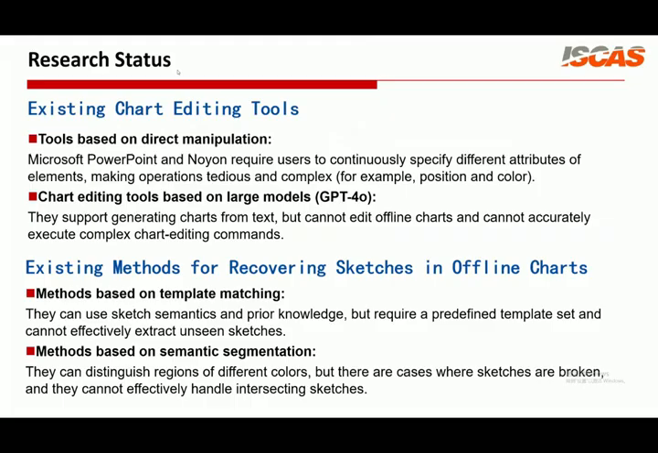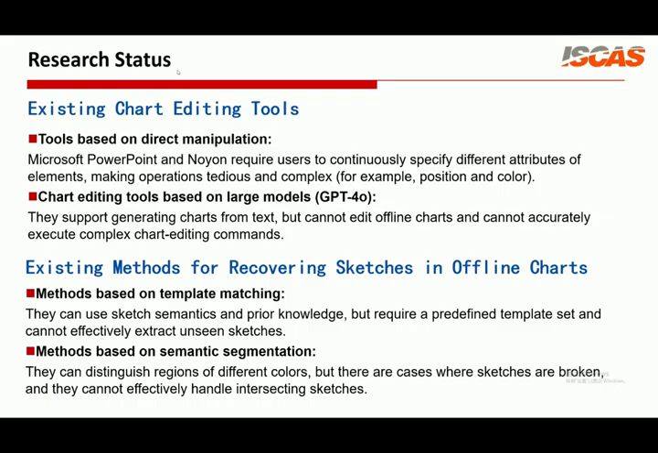Diagrams are widely used in scientific research, education, and software development, such as flowcharts, mind maps, and state machine diagrams. They can visually represent complex structures and logical relationships. However, many diagrams exist only as images, which we call offline diagrams. These diagrams lack structured data representations, making them difficult to reuse, edit, and understand accurately by large language models.